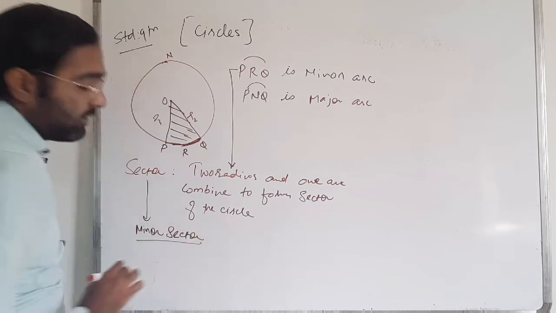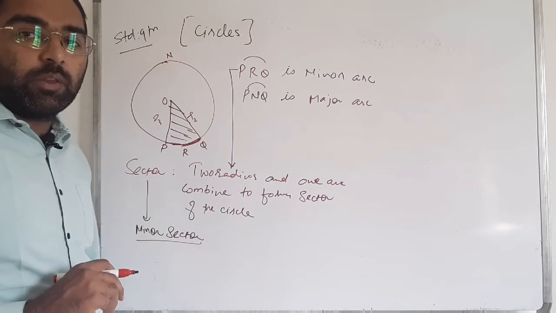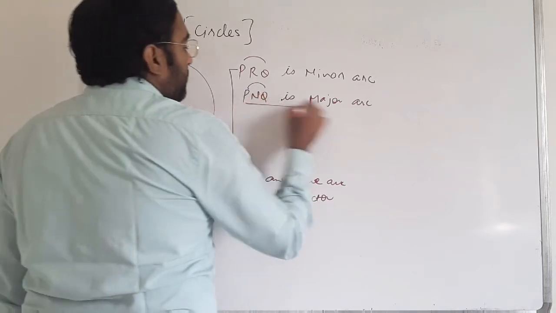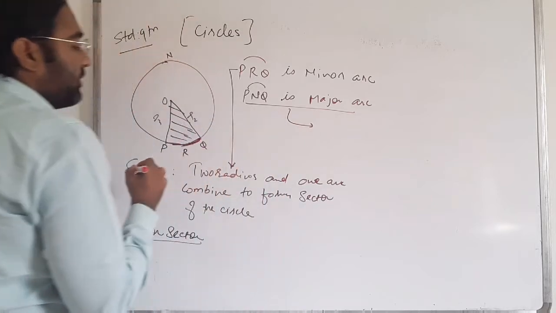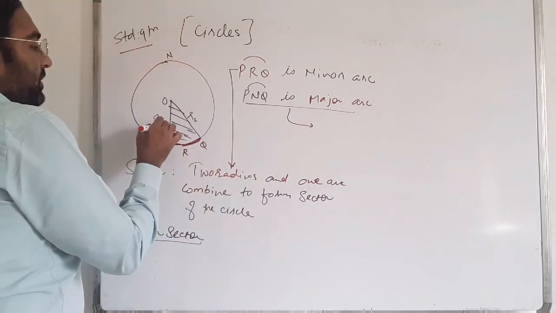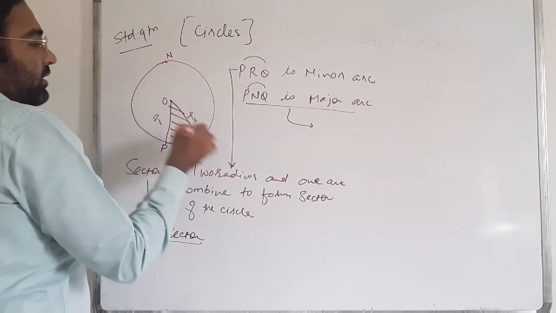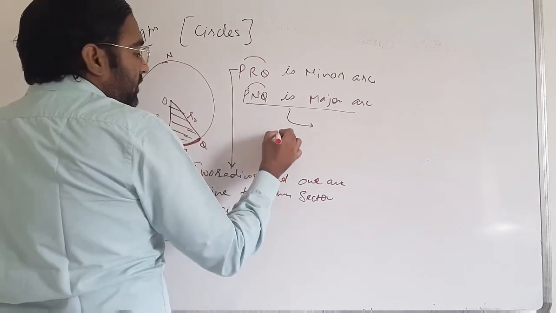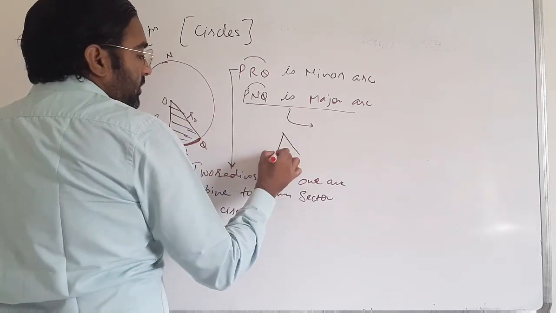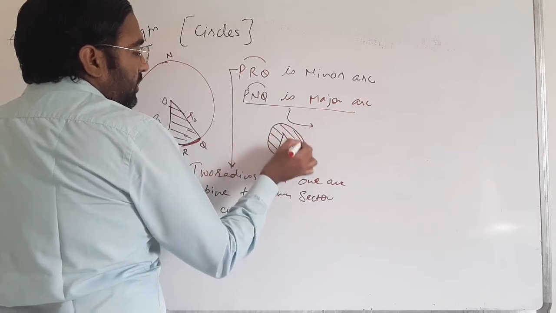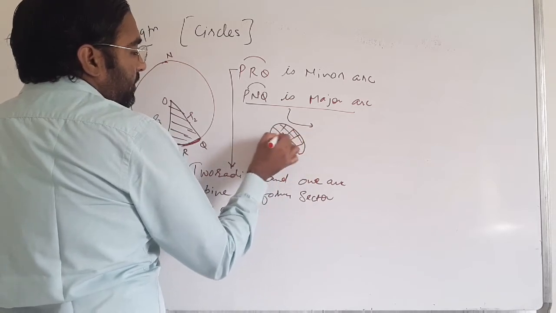But a sector formed with the major arc, from P and Q, with these two radii, is a major sector. Like this type.